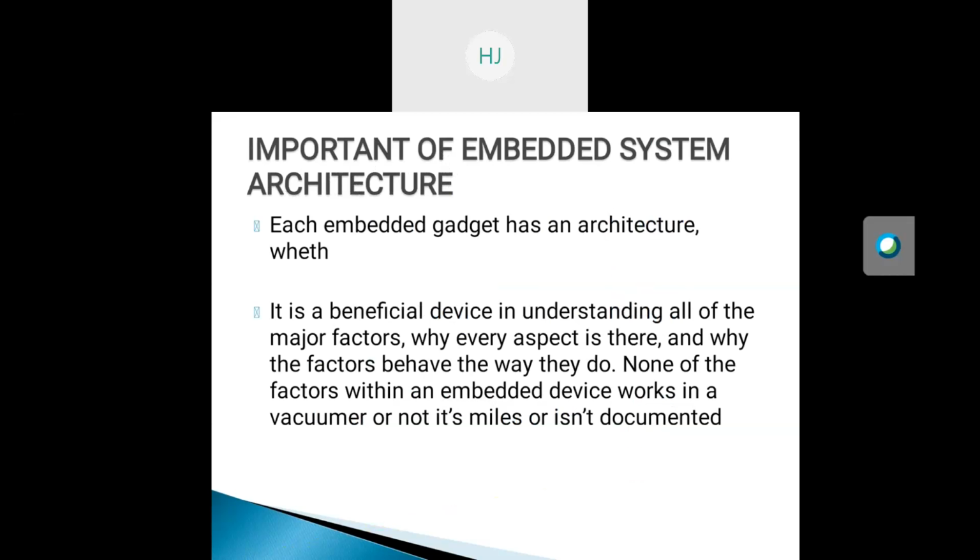Then what is the importance of the embedded system architecture? There are mainly two reasons. First one is that each embedded gadget has an architecture, whether or not it's light or documented, because every embedded system consists of interacting elements, and the architecture by definition is a set of representations of these elements and their relationships.